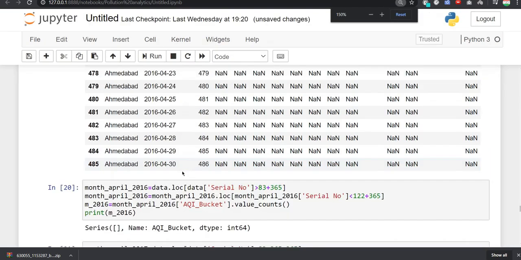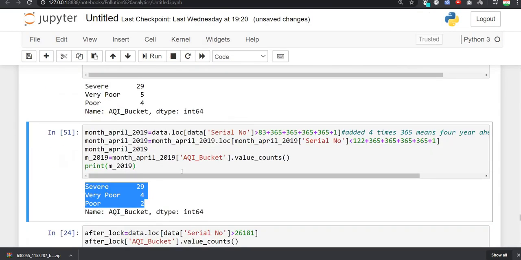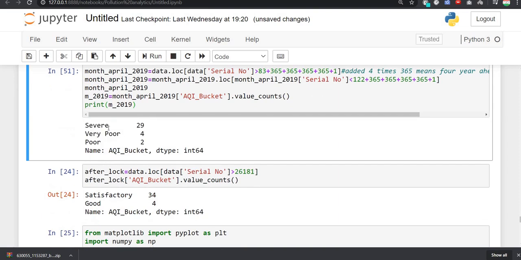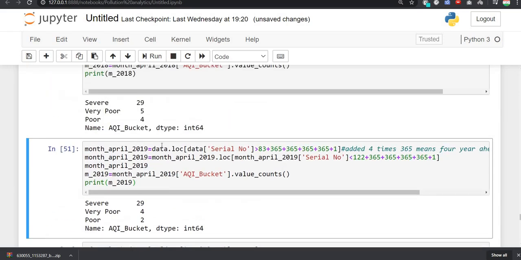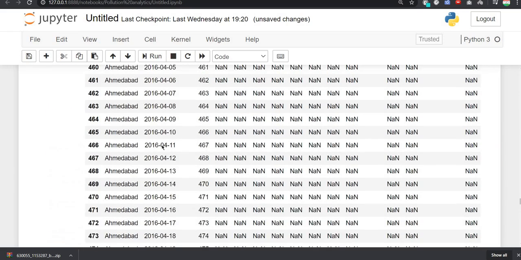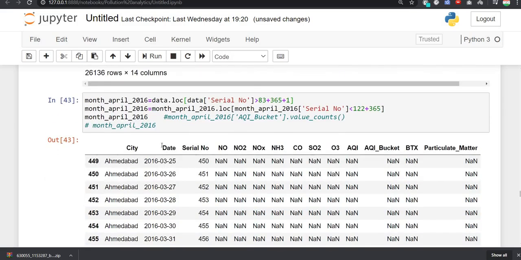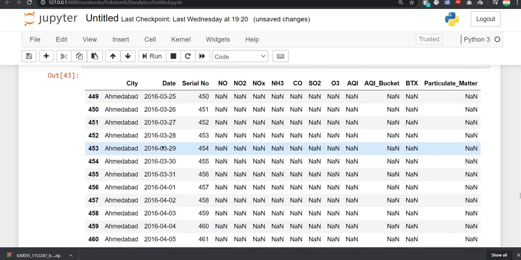Let me zoom out. As you can see here clearly, the severe condition was 29%, very poor condition was 4, and poor condition was 2. So we cannot say that the quality of air was good at that time. After calculating all these values, we have calculated it for the years 2016, 2017, 2018.